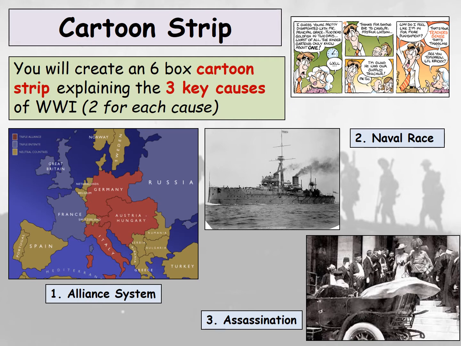Now, in each box you're looking to include pictures and words, so you're looking to describe really why World War One starts. Imagine you're showing this cartoon strip to somebody that knows nothing about World War One, and you're looking to explain why it causes World War One to start. You can obviously pause this PowerPoint at any point to do certain parts of this task. Over the next few slides, I will give you more information on the alliance system, on the naval race, and on the assassination. And as I said, you can pause at various points to help you to add to your cartoon boxes.